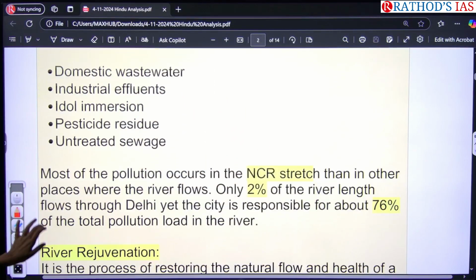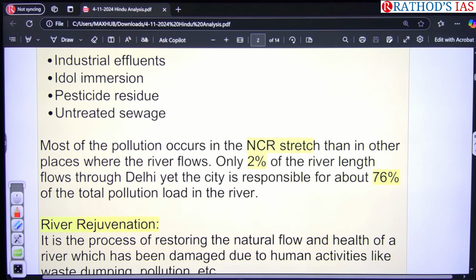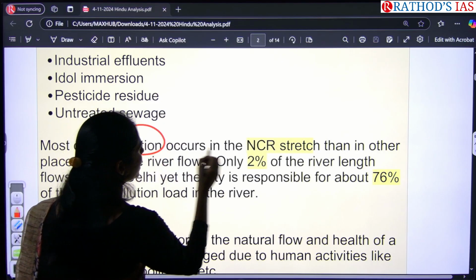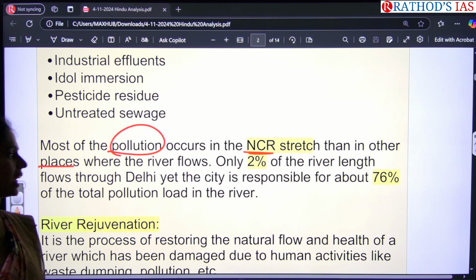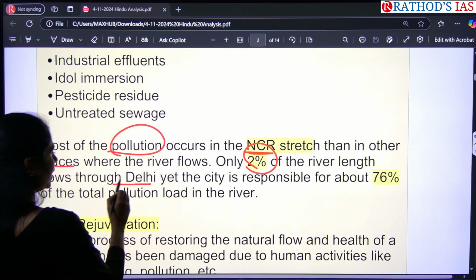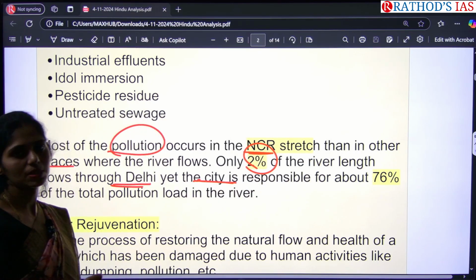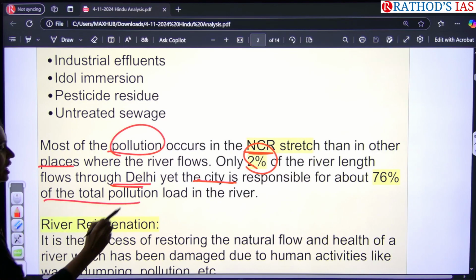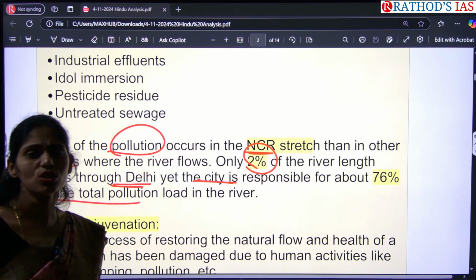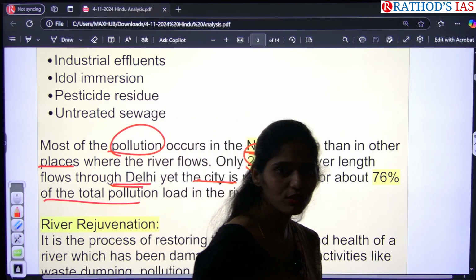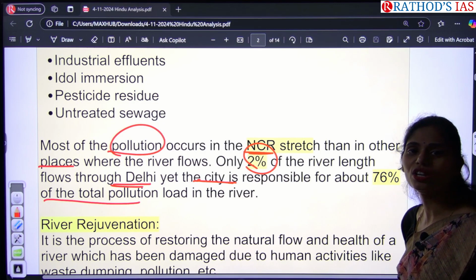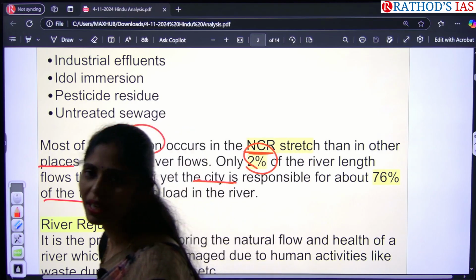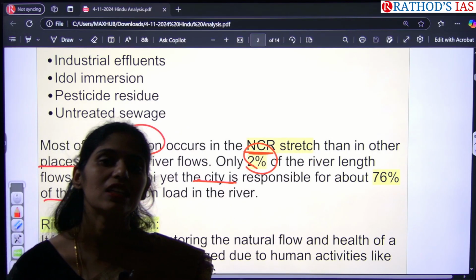And if you see some more important facts regarding the pollution of this river Yamuna, most of the pollution occurs in NCR, that is National Capital Territory region, especially the places where this river flows. Only 2% of the river length flows through Delhi, yet the entire city is responsible for about 76% of the pollution load in the river. So just 2% of the river stretch is flowing in this National Capital Territory region, but 76% of the total pollution load is seen in this region. Then you can estimate how the pollution is increasing in these metropolitan cities.